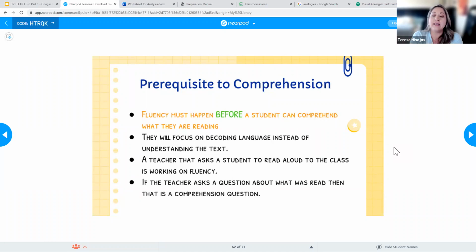So if you're going to ask kids a comprehension question, right, you're going to have to give them more time, let them read it again a couple of times before they can actually tell you what it means.